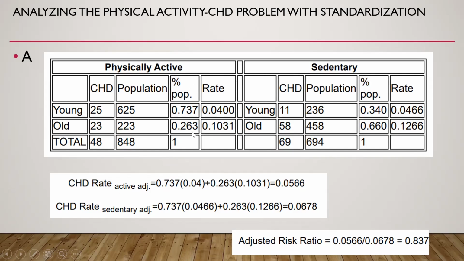And we have applied the standard population here also. You can see in this we have weighted on the basis of the population of the physically active group. So this is how we calculate the adjusted risk ratio.